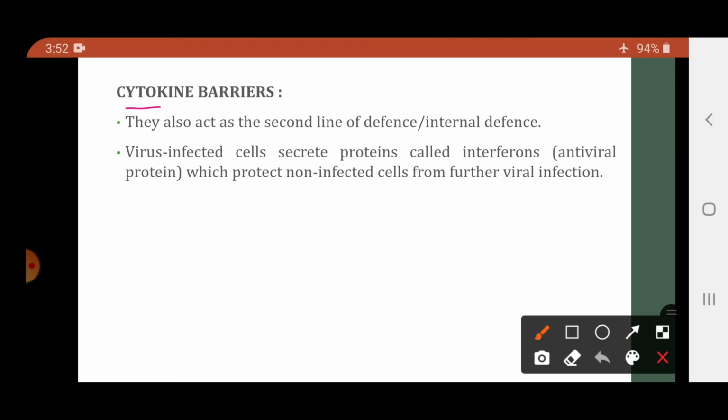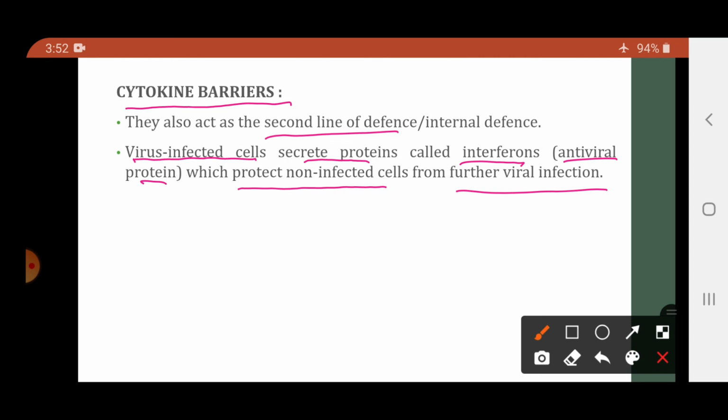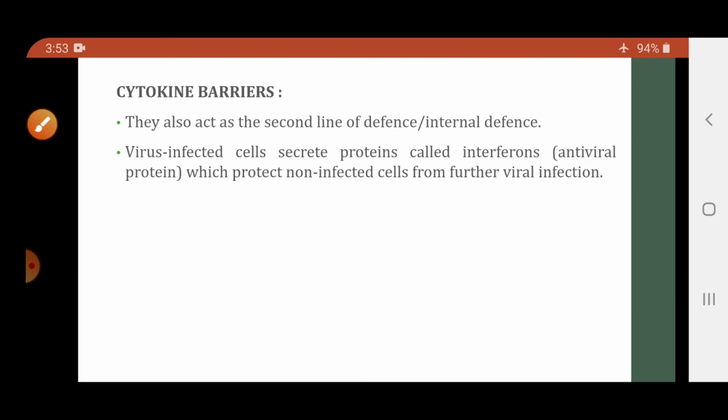And the last barriers are the cytokine barriers. Again, they are the second line of defense. The virus infected cell, they secrete the proteins called interferon. Interferon, it is an antiviral protein which protects the non-infected cell from the viral infection. So, जो virally infected cell होते हैं, they secrete a protein called as interferon. ये interferon क्या करता है, जो non-infected cell है उनको वायरल इन्फेक्शन से प्रिवेंट करेगा, प्रोटेक्ट करेगा. So these are the various barriers of the innate immunity.